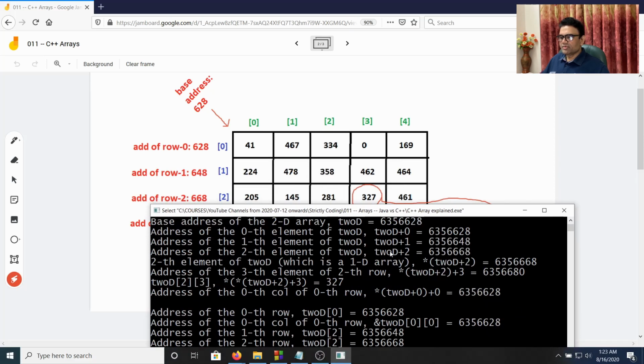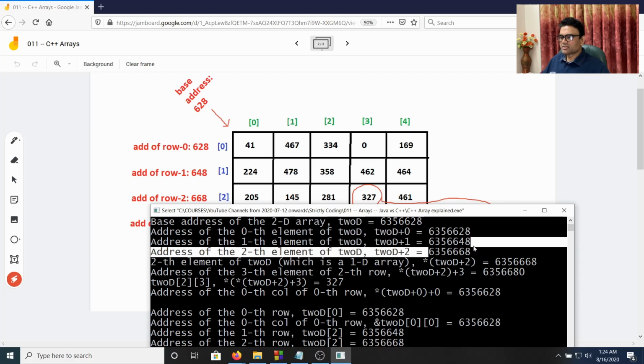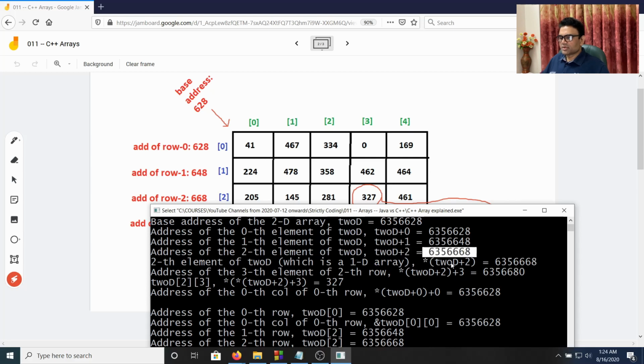You can see here, before dereferencing 2D plus 2, we got 668. After dereferencing also, we got 668. But this is the address of the third element of the 2D. This is the base address of the 1D array. That's the difference. So with this, if we apply arithmetic, we shift the address of the elements of the 1D array, which are the columns.